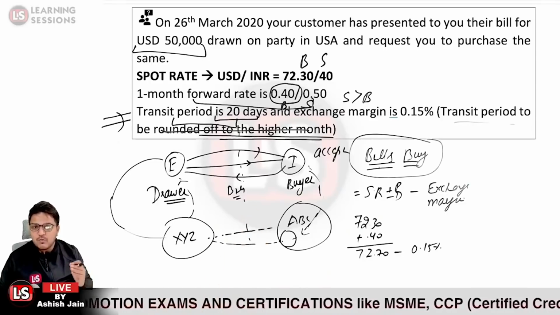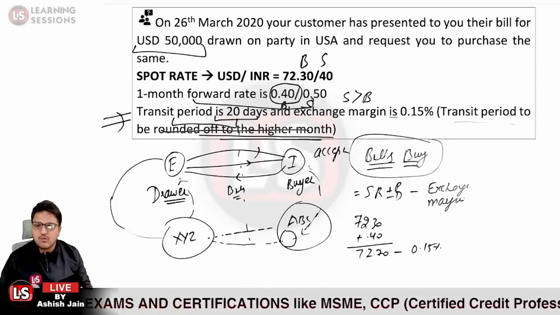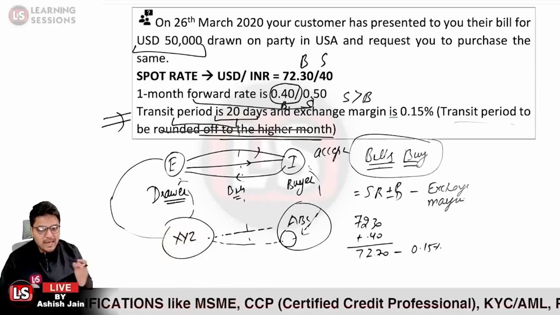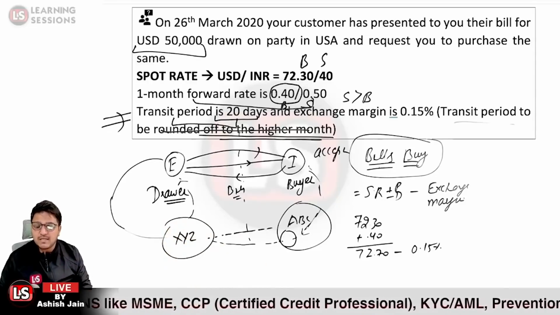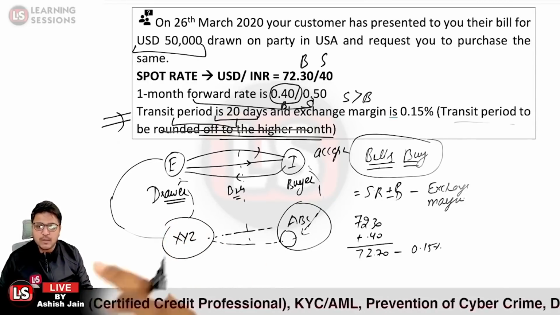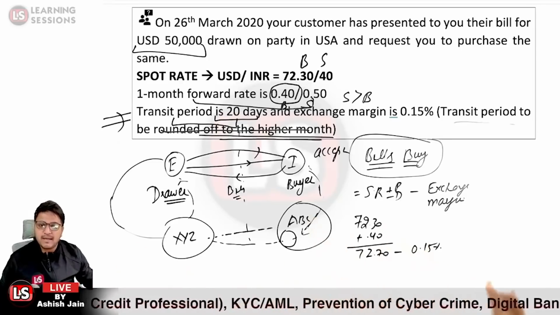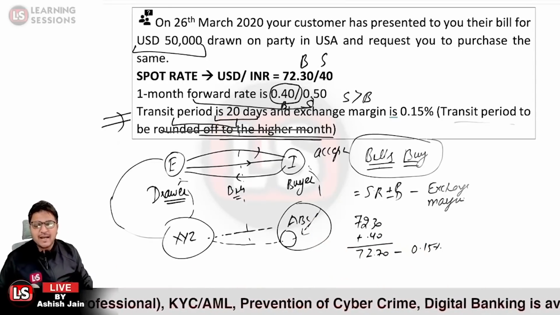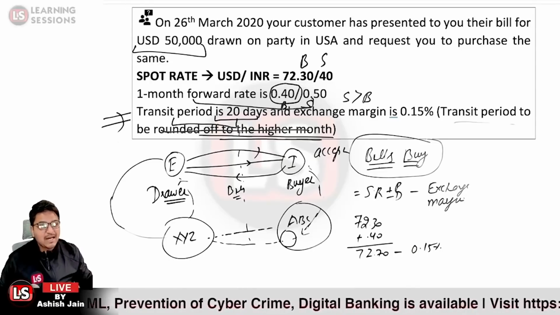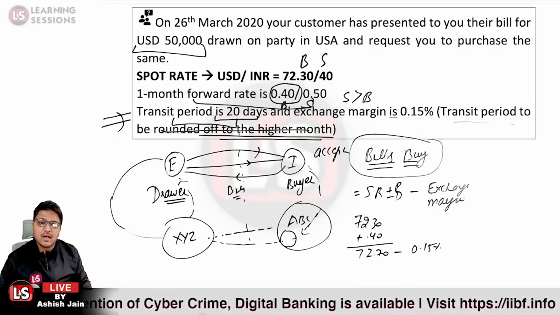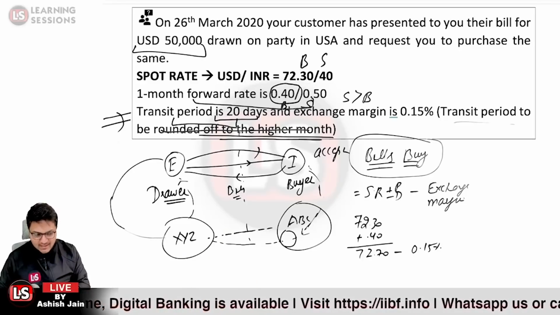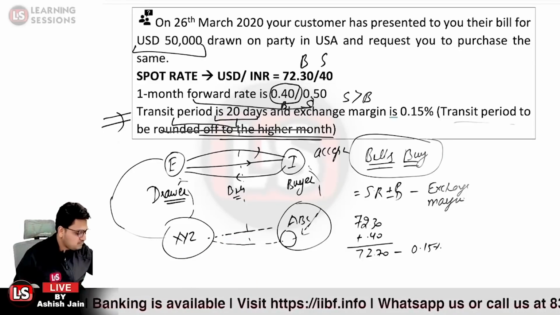Now the customer wants to sell the foreign currency. If they want to sell the foreign currency to us, they will be able to sell at the rate at which we are ready to buy. So it will be the bills buying rate which will be applicable over here, and it's just a single minute question that you can solve. I just wanted you to understand how this all works, and what the thinking process should be.